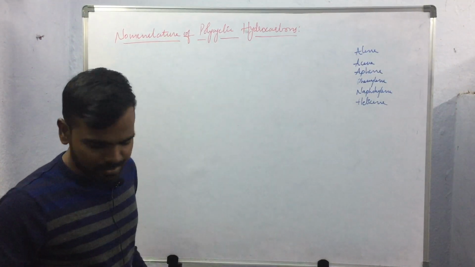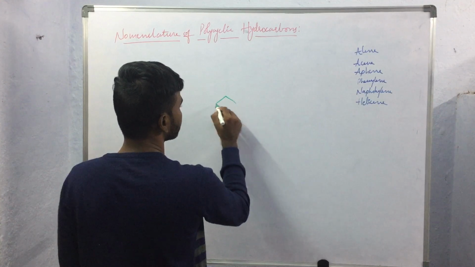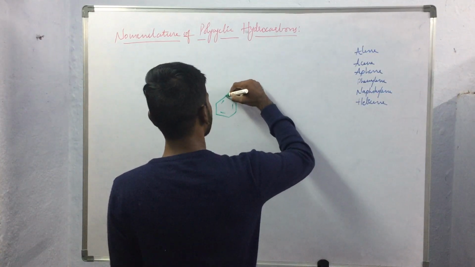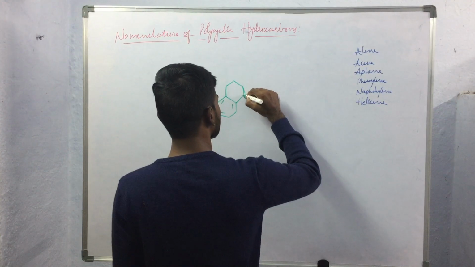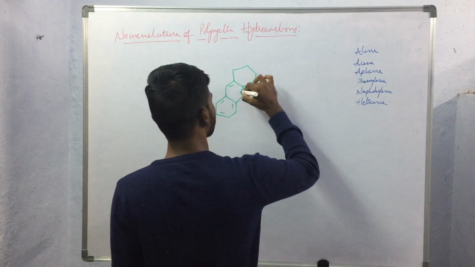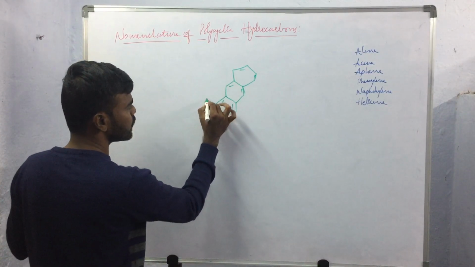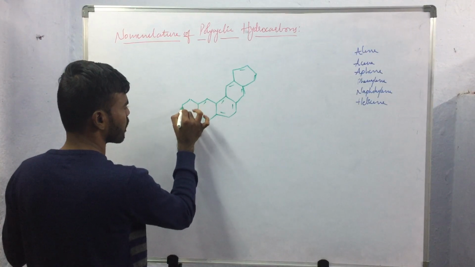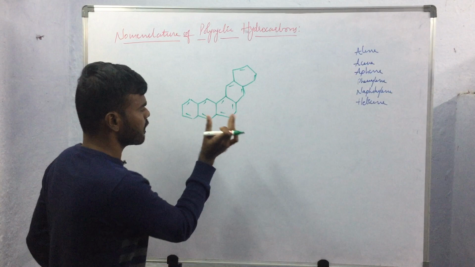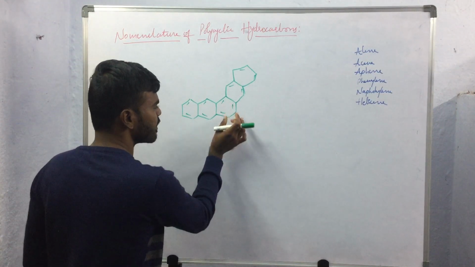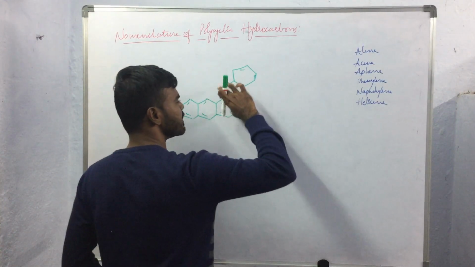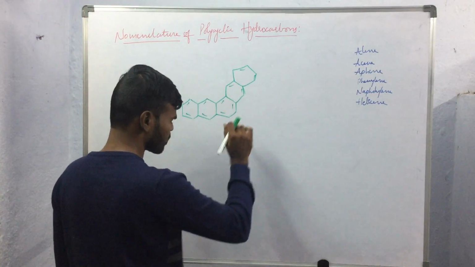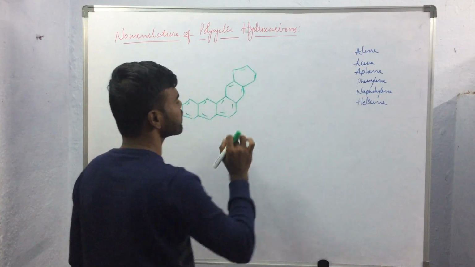If the hydrocarbon contains a benzene ring and this benzene ring is orthofused to other benzene rings in the positions 1, 2, 3, 4, so here 1, 2, 3, 4, like this, forming two different linear arrangements.